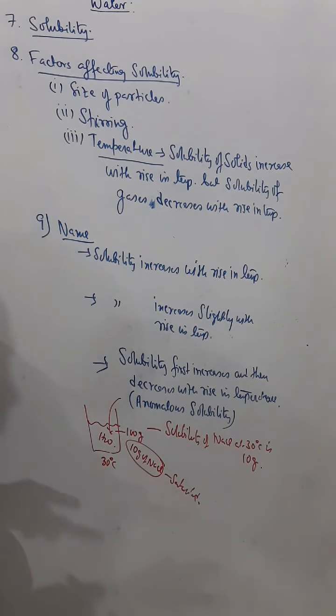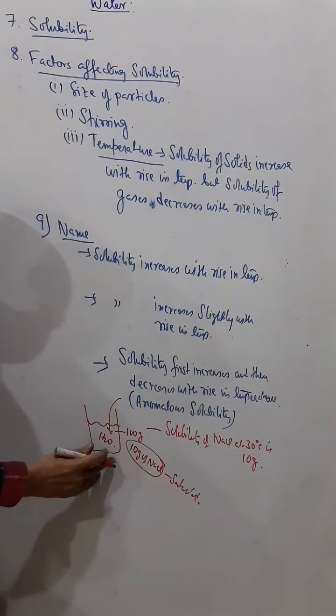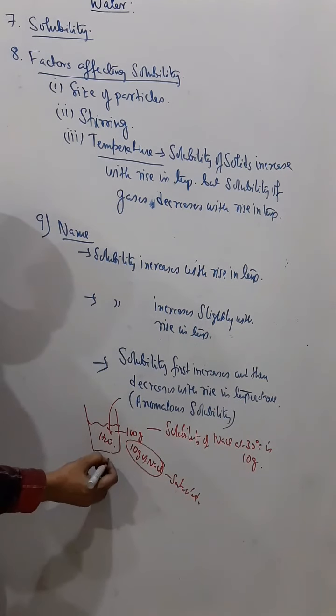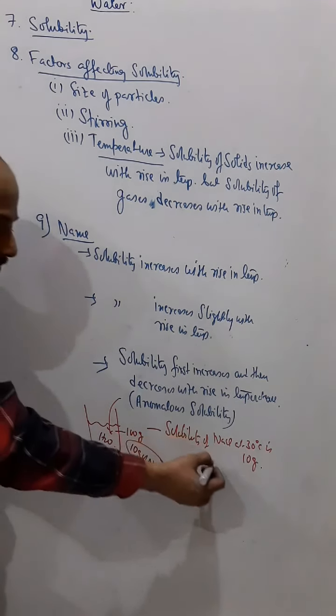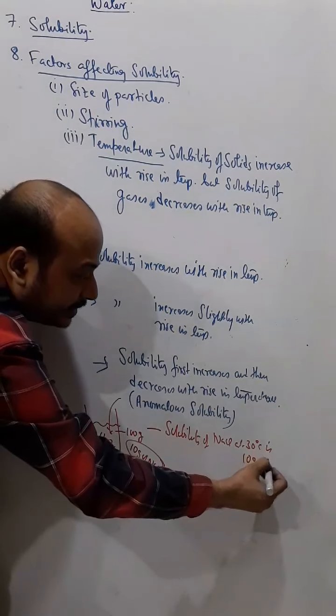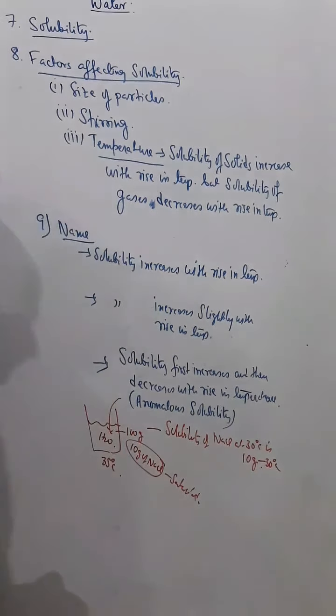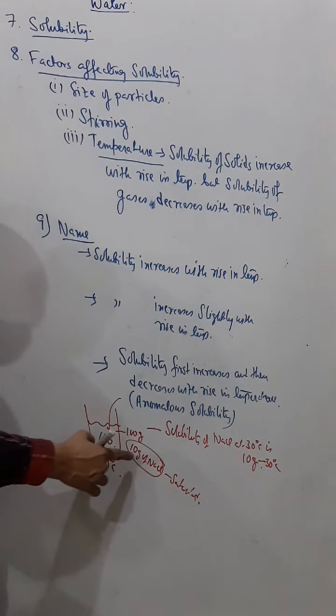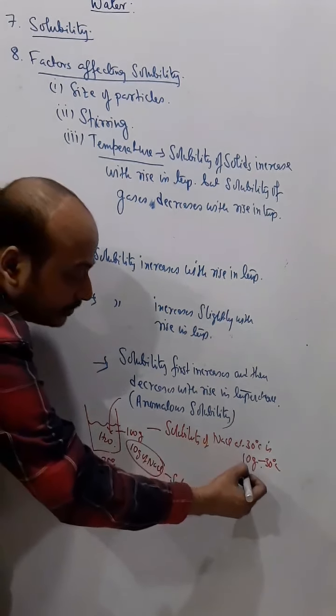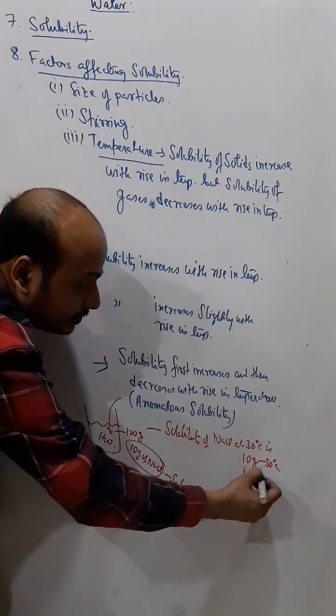Now suppose this is at 30 degrees Celsius. Now when I heat to 35 degrees Celsius, then it becomes say 12 gram.